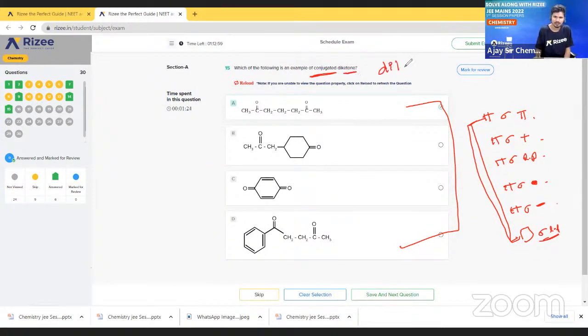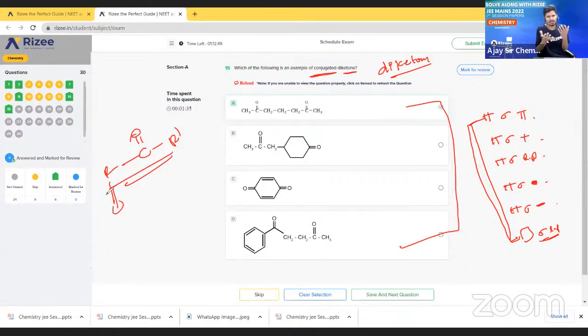See here, they are asking about diketones. What is the formula of a ketone? Double bond, R dash. This is the formula of a ketone. In this R we can take any alkyl group. Benzyl also we can take in the place of R. See here, one ketone is present here, and one ketone is present here. Can we say this is a diketone? Yes, but can we say this is a conjugated diketone? They are asking specifically for a conjugated diketone.